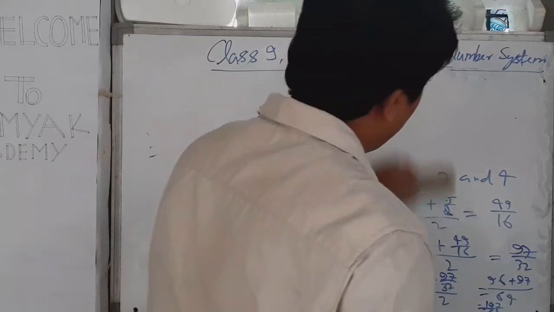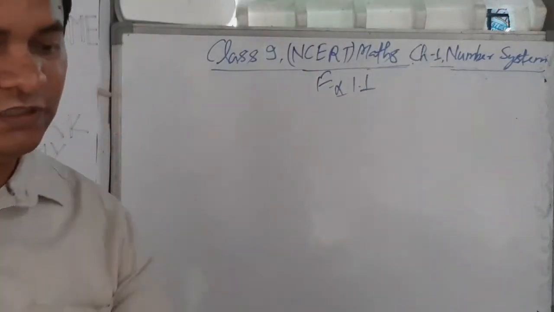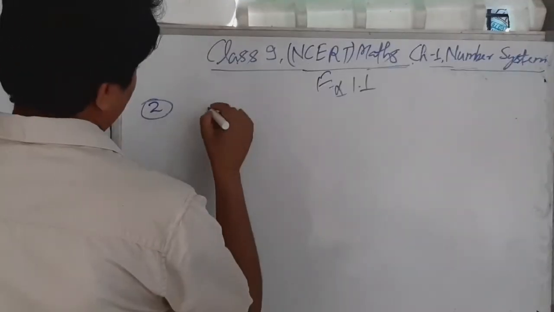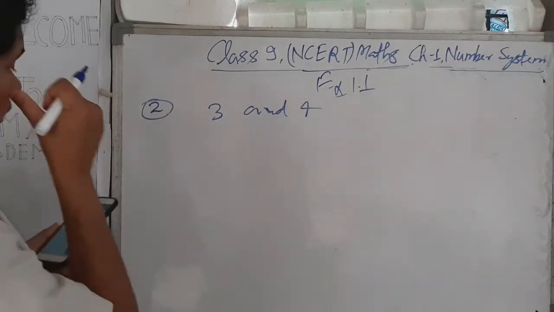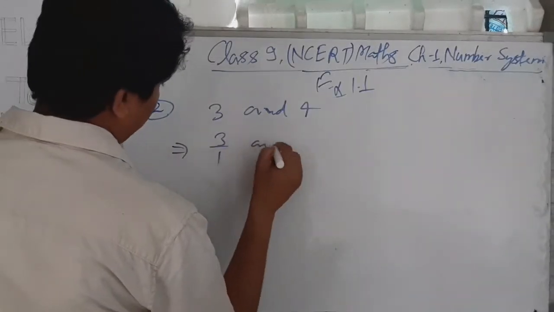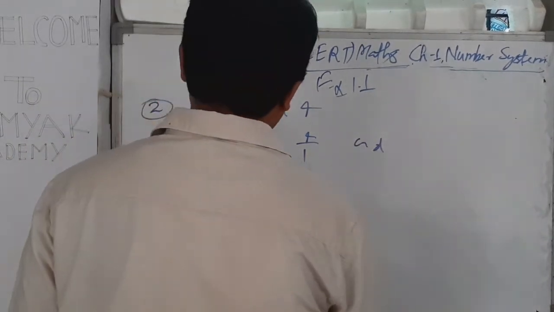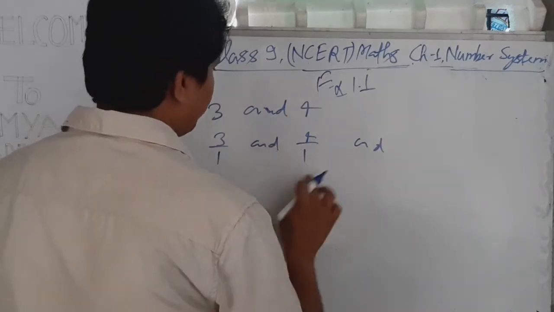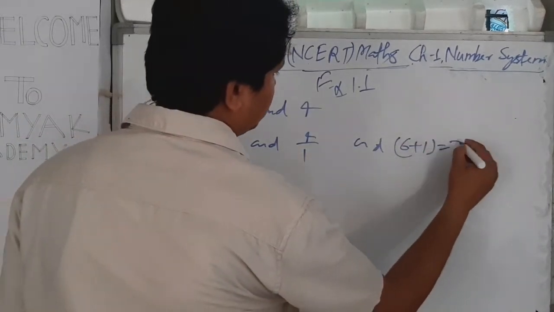For the second type of solution to finding 6 numbers between 3 and 4, if we want to find 6 numbers, then first we write 3/1 and 4/1, and then we have to write another equivalent form with denominator 6 plus 1 equals 7.